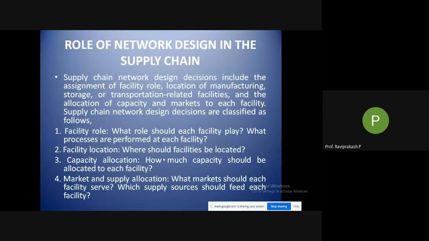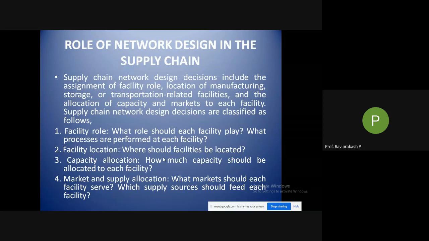So we know there are four different things as you can see. That is the kind of facility, the particular role of that facility and how it is. Then where the facility is located and how that impacts. That is the second one. Third one, capacity allocation: how much are you storing at each facility. Then market and supply allocation: how far is the market, how many markets are you allocating from one facility, or are there multiple facilities for multiple markets. So these are some of the questions we can check.